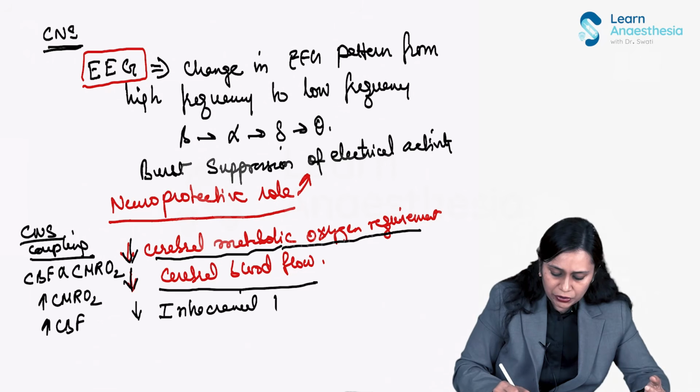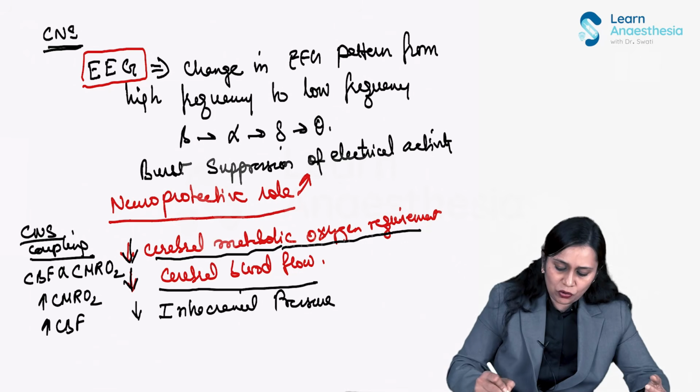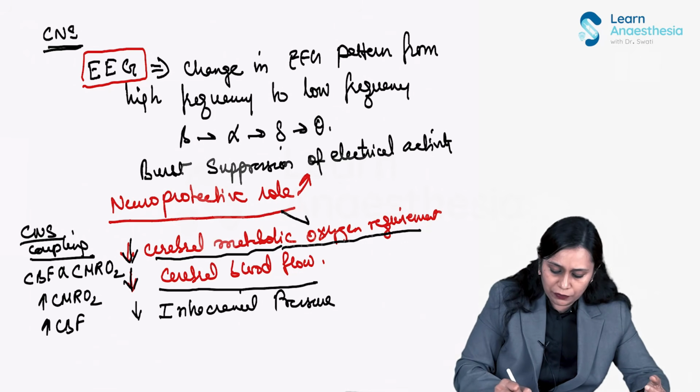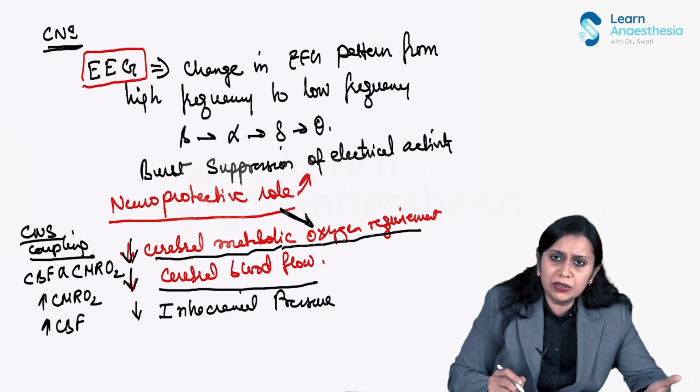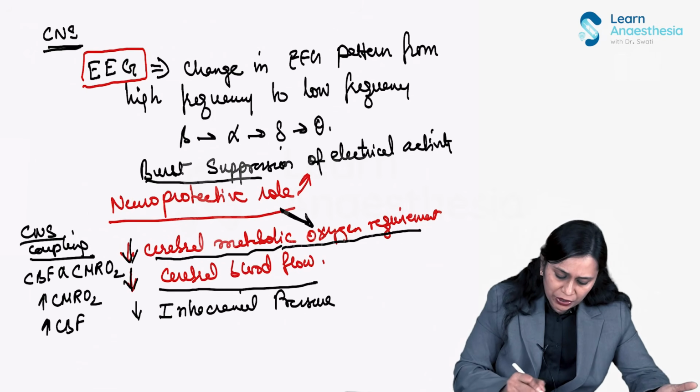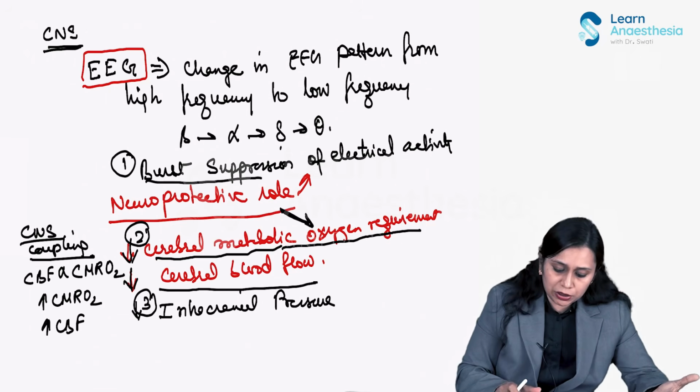intracranial pressure decreases. Okay, so again this constitutes the neuroprotective role of propofol by decreasing the CMRO2, right? A 30-40% decrease in oxygen requirement of the brain is done by propofol. Now, what is the other neuroprotective effect apart from the burst suppression? The first one, decreased CMRO2, decreased intracranial pressure. The second is the antioxidant effect.